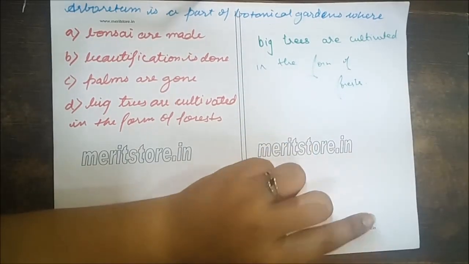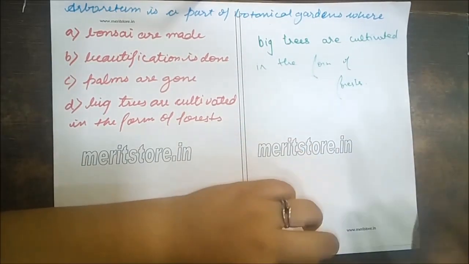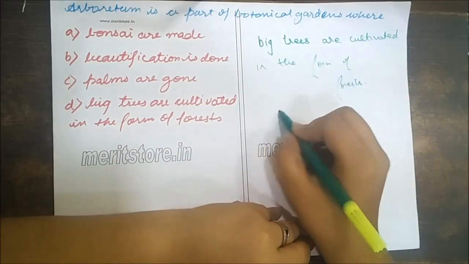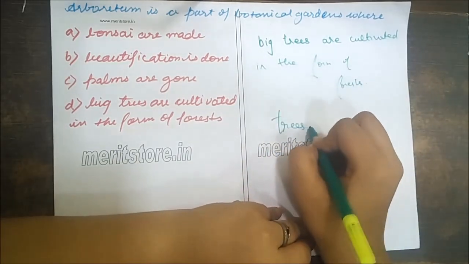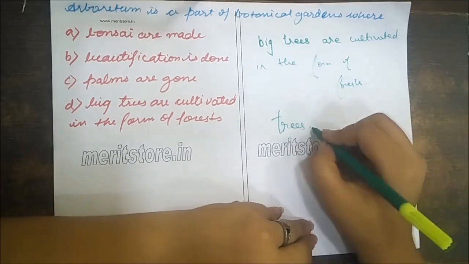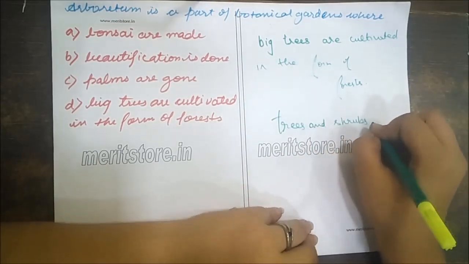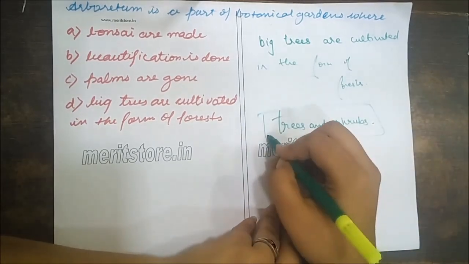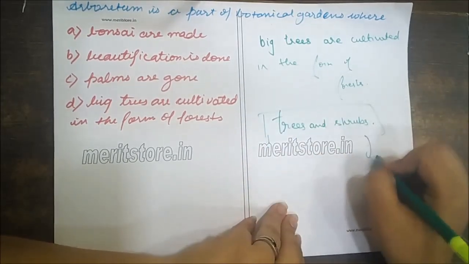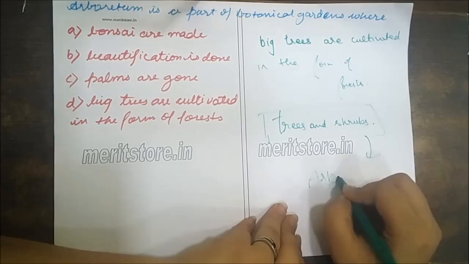A botanical garden exclusively growing trees and shrubs is called an arboretum.